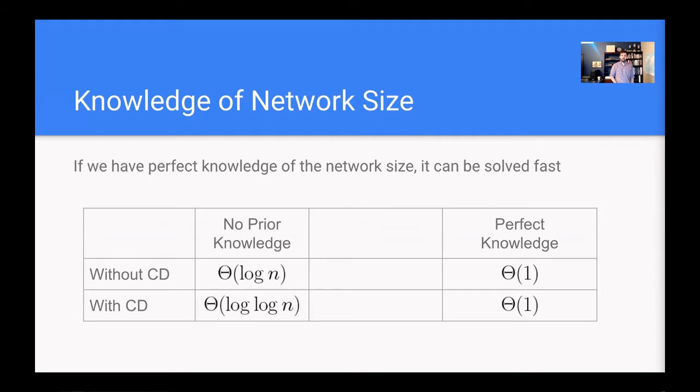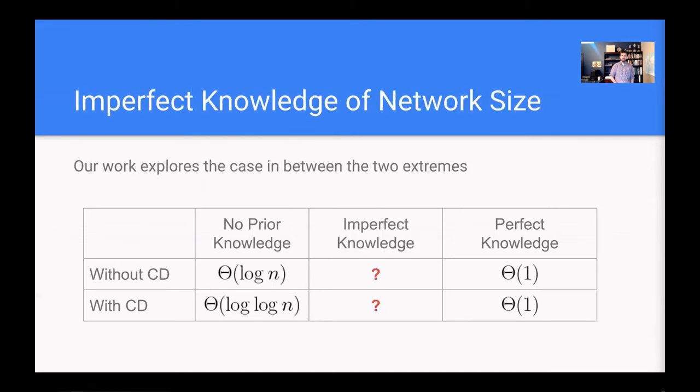While we have these two extremes, where having no knowledge about the network ahead of time is well studied, and this bound of perfect knowledge being provided is somewhat straightforward, the space in between is relatively unexplored, and this is where our work comes in. We're interested in the setting where the nodes are provided some knowledge of the network size that is neither perfect, but does not force them to start from scratch either.